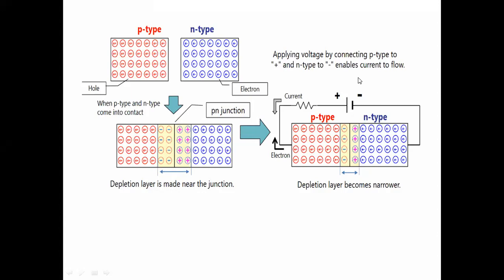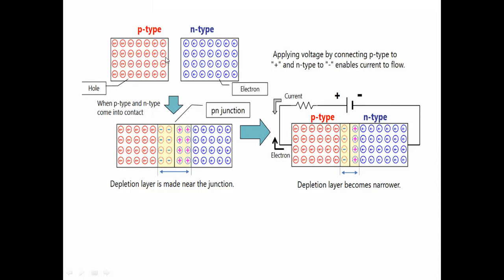If you consider the p-type semiconductor, the majority charge carriers are holes and the minority charge carriers are electrons. Whereas in n-type semiconductors, the majority charge carriers are electrons and the minority charge carriers are holes.